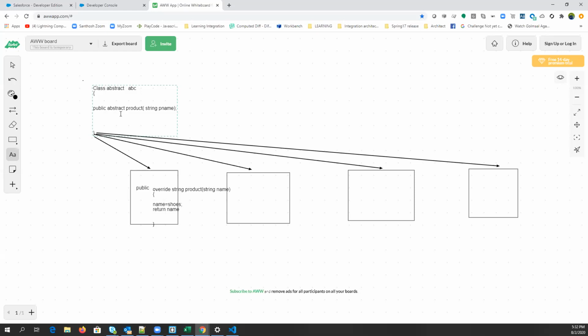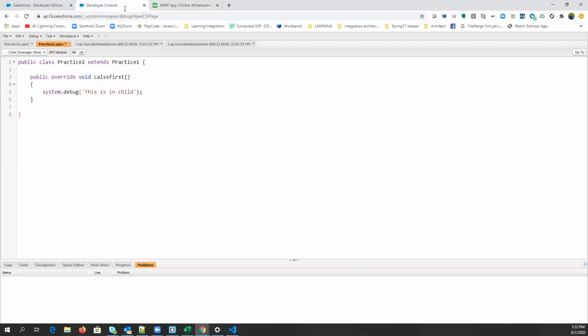Any question till now, guys? So this is the concept of method overloading, method overriding, virtual and abstract. Now we have one thing left called interfaces. We'll discuss that in the next class. Just cover it and then we'll go with our triggers. So next Saturday we'll cover interfaces and we'll also start our triggers. Okay, guys?